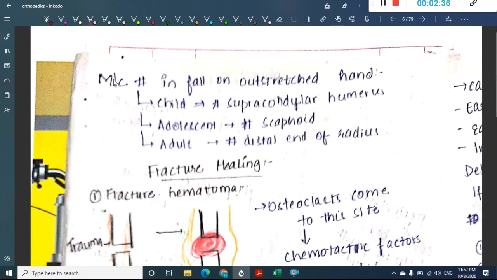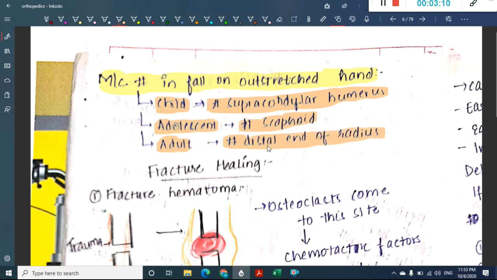Then there are some more common fractures. What is the most common fracture on an outstretched hand? In a child, it is fracture supracondylar humerus. When you are given in the history that there was a fall on an outstretched hand, if it is in a child, it is fracture supracondylar humerus. If it is in adolescents, it is fracture of the scaphoid bone. If it is in adults, it is fracture of the distal end of radius. So this is the most common fracture due to fall on an outstretched hand.